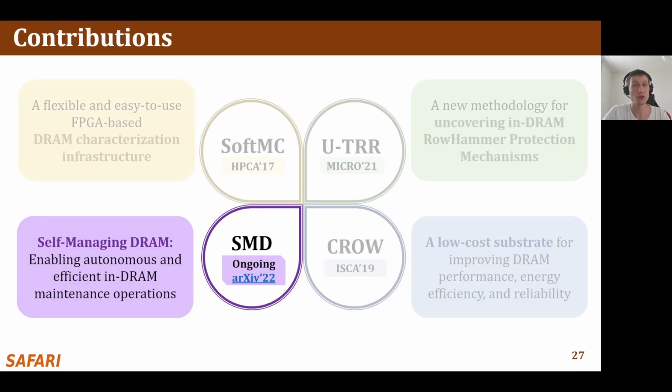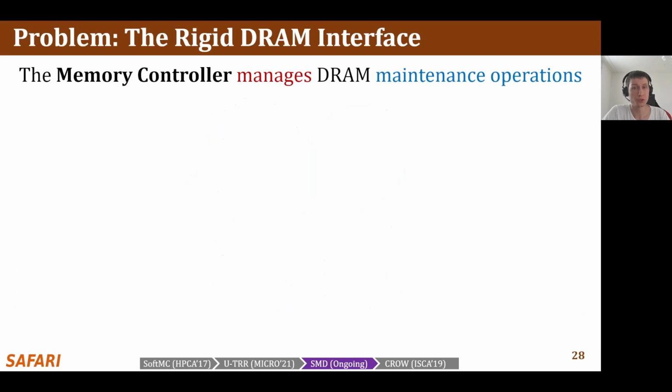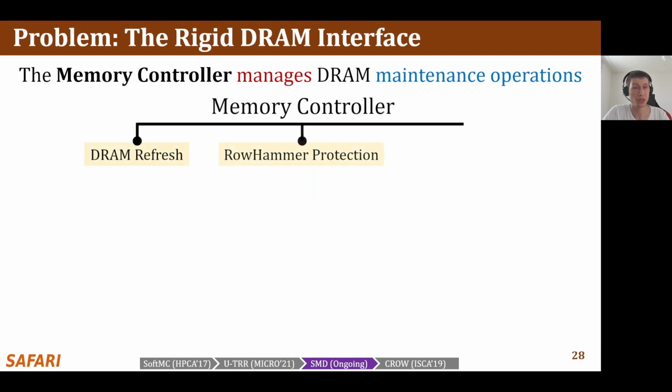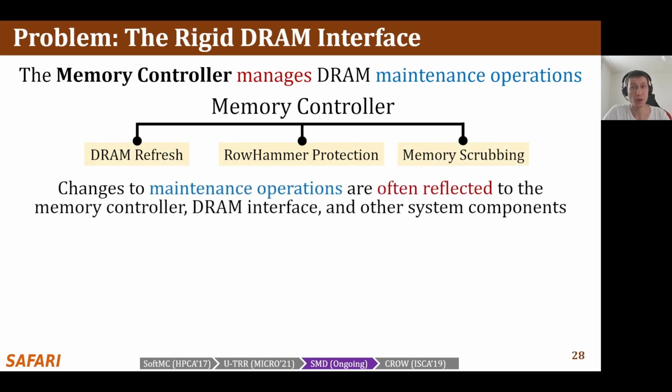Now let's discuss our third contribution, self-managing DRAM, which is a new DRAM interface and architecture that allows implementing efficient DRAM maintenance mechanisms, including mechanisms for RowHammer protection. Today, the memory controller is in charge of managing DRAM maintenance operations, such as DRAM Refresh, RowHammer protection, and memory scrubbing. Because of this, changes to maintenance operations must often be reflected to the design of memory controller, DRAM interface,